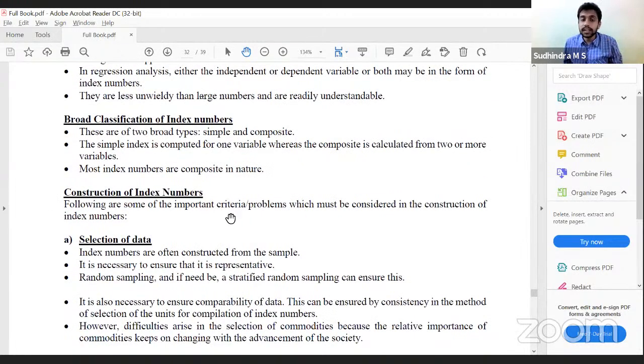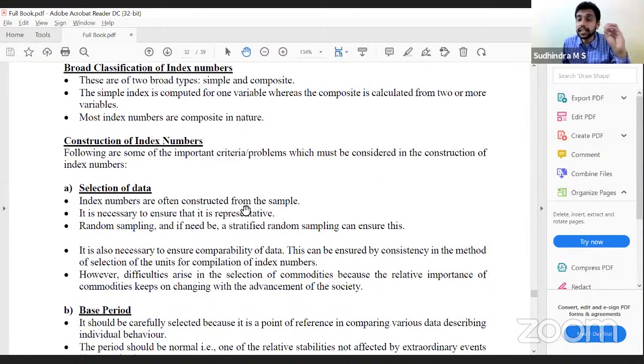To construct index numbers, we have certain criteria to be considered. Selection of data is very important, because an index number is based on data, correct? And most often we consider a sample, so selection of the sample has to be very careful. Random sampling, specifically stratified random sampling, has to be considered, and the data should be comparable.